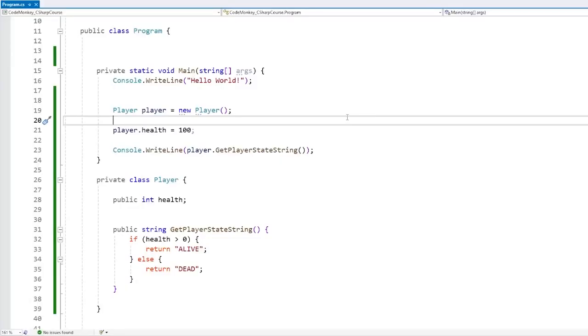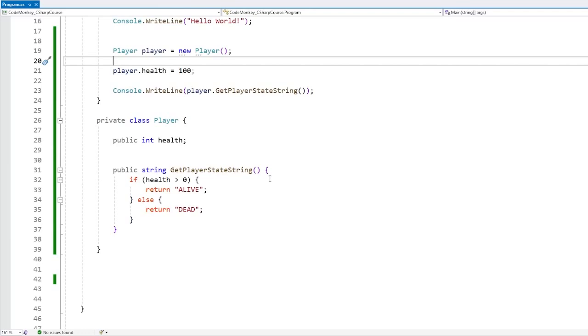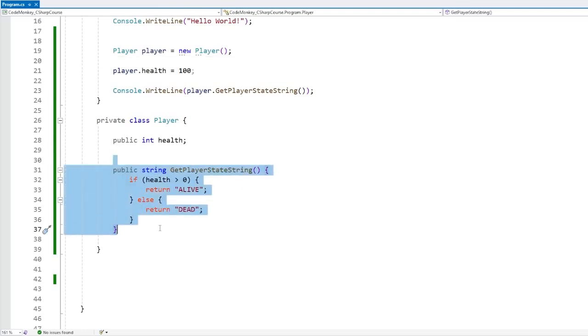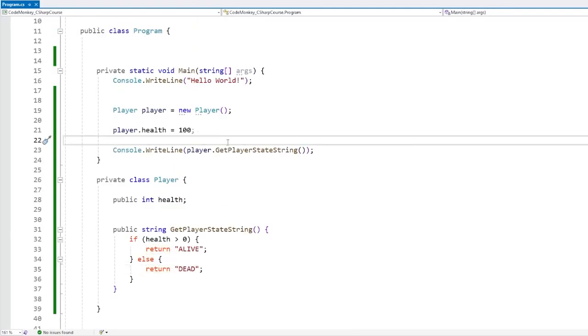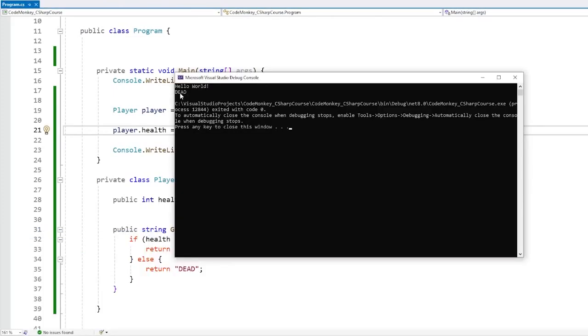Okay, so this is another simple way to write more compact code. Here I have a function with a regular normal if. It's called getPlayerStateString, and it checks if the health is above 0. If so, then it returns an alive string. If not, it returns a dead string. So like this, if the player has 100 health, it works, the player is alive. And if over here we set it to 0, it works, the player is dead.